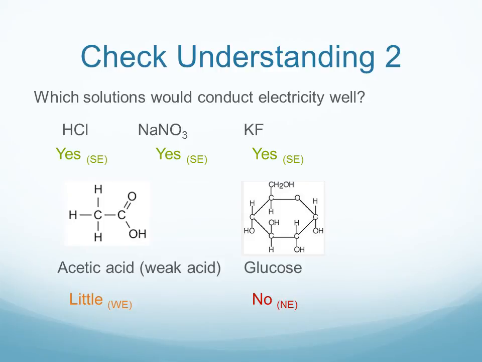Acetic acid is a weak acid, so most of it stays as molecules in solution. Only a very, very small percentage dissociates into ions, so it would conduct electricity a little bit. And glucose would stay together as neutral molecules. It's a non-electrolyte, does not dissociate, and would not conduct electricity.